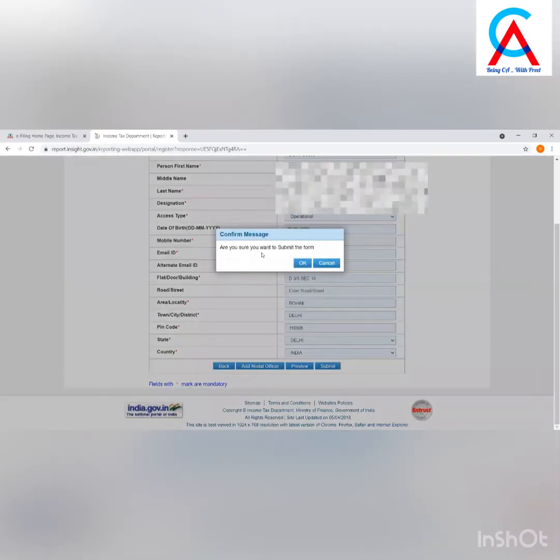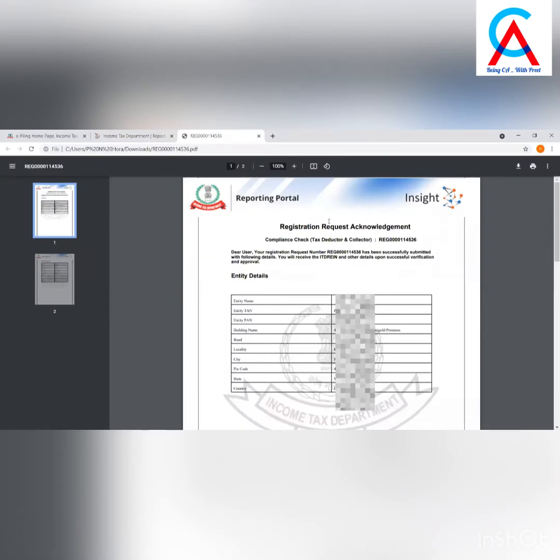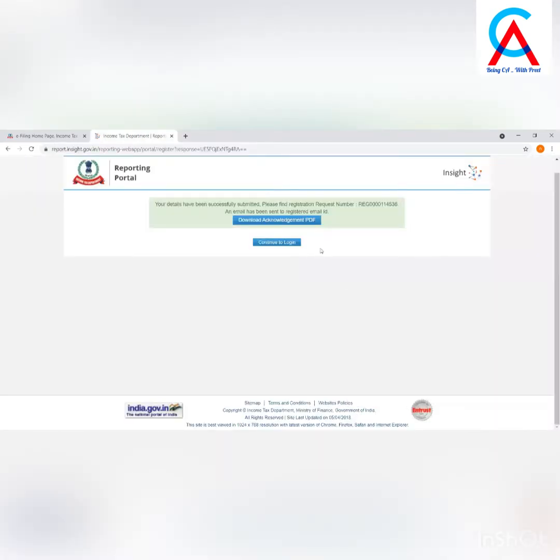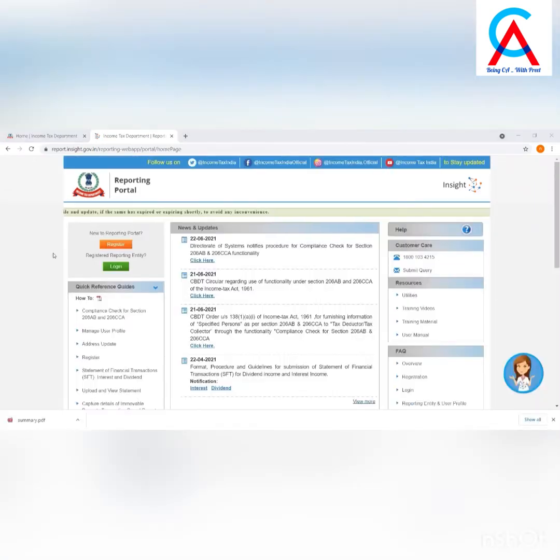Now, an acknowledgement receipt of the registration request is provided through the portal, and the same will also be shared through an email notification to the principal officer. Once the registration request is approved by Income Tax Department, email notification will be shared with the principal officer along with the login credentials. Once you get the ITD REIN details and the login credentials, you need to go to the reporting portal.